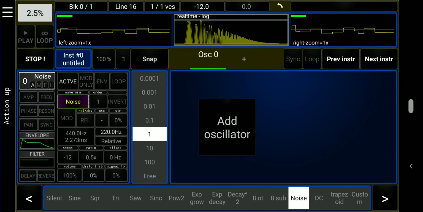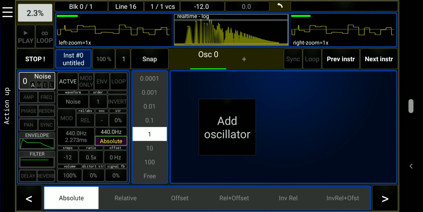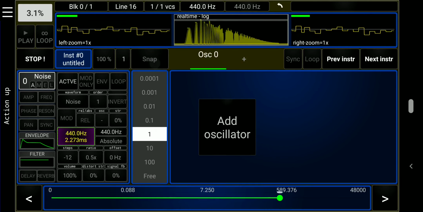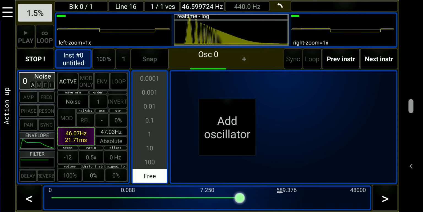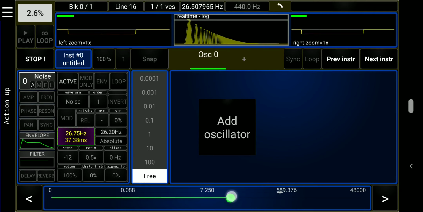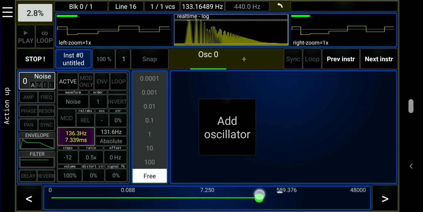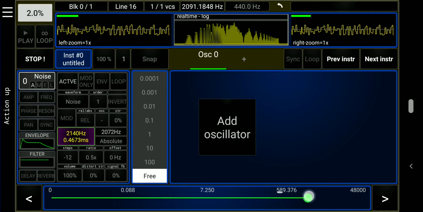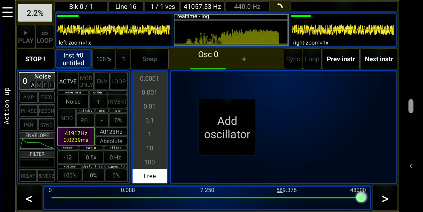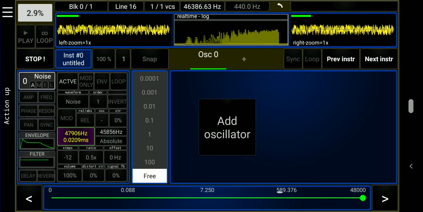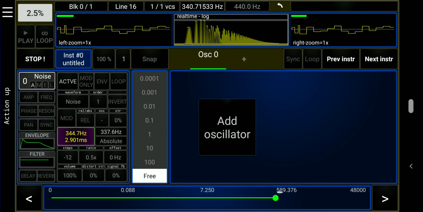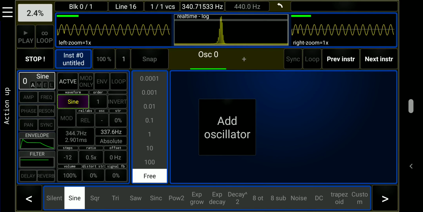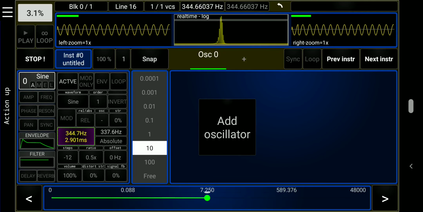The noise can be adjusted with the frequency. We turn off the snap selector. From bit noise, to brown noise, to pink noise, to white noise. Let's switch back to a sine wave. And we'll go back to 440 Hz.